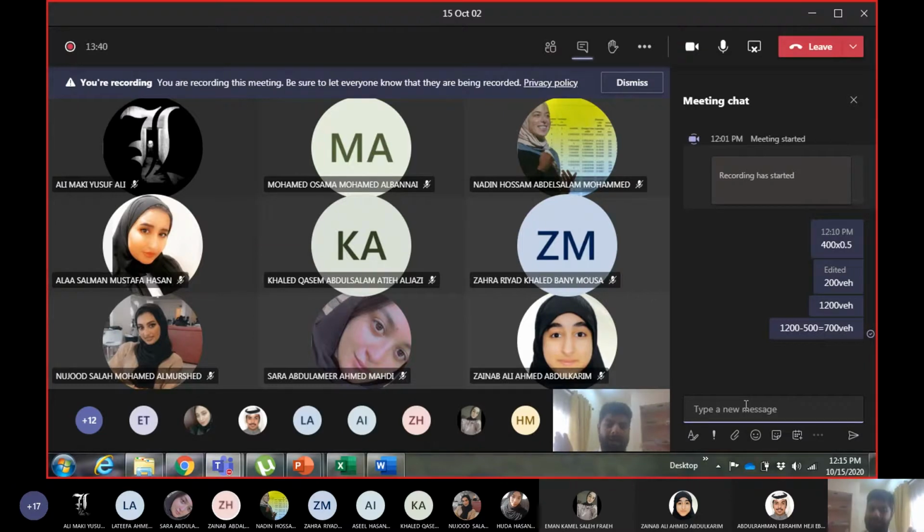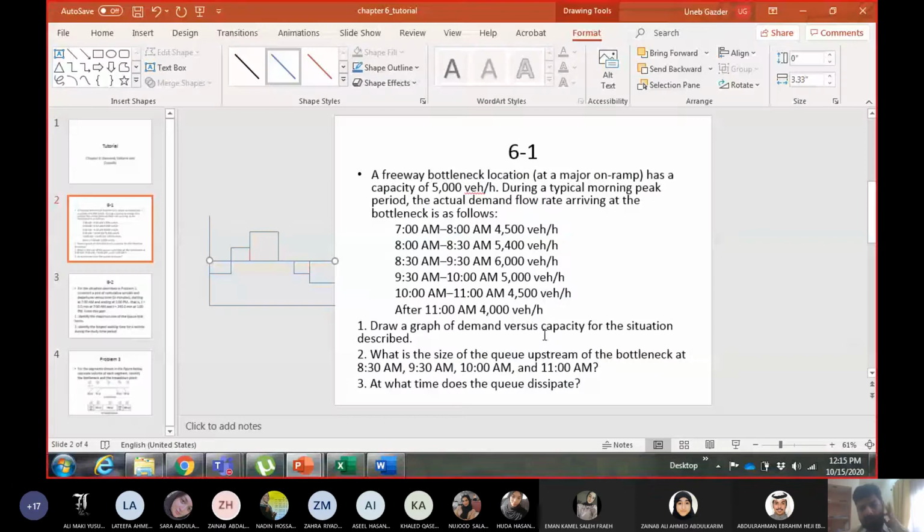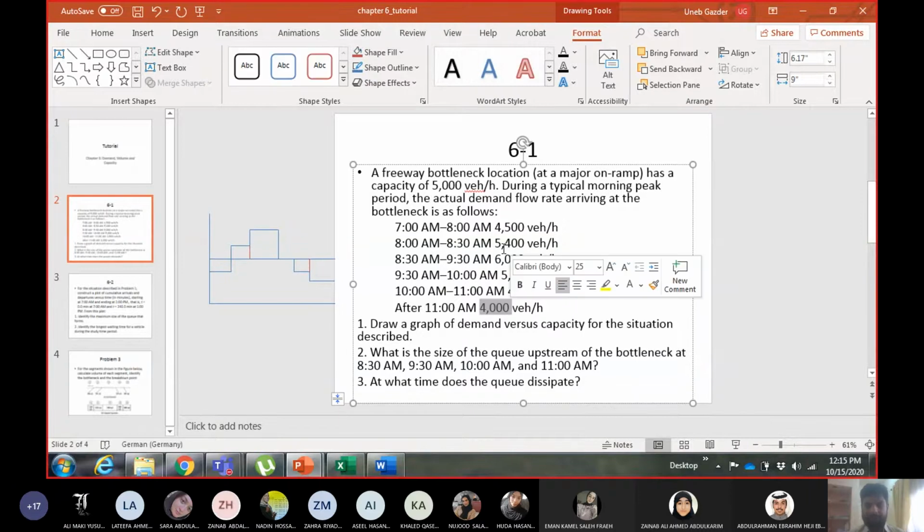Okay. So at 10 a.m. it will start to reduce. At 10 a.m. it was 1200. So when will it go from 1200 to 0 vehicles in the queue? This is what they are asking. I've already calculated till 11 a.m. the queue will be 700 vehicles. Now the flow at 11 a.m. is 4,000, the capacity, and if I add the number of vehicles in the queue to the flow, it will become 4,700. So all these 700 vehicles which are in the queue will dissipate between 11 and 12 p.m. Till 12 p.m. all the queue will dissipate.